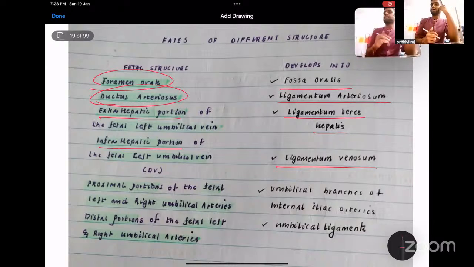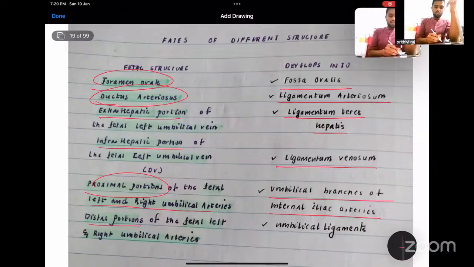What about the umbilical artery? We have two umbilical arteries, each with a proximal portion and a distal portion. The proximal portion of the left and right umbilical artery will become the umbilical branch of the internal iliac artery, whereas the distal portions of the fetal left and right umbilical artery will become the umbilical ligament.